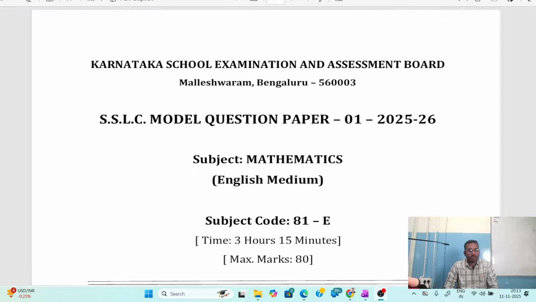So today we are going to continue with the chapter. Today we are going to continue with the SSLC Model Question Paper number 1 Solutions for Karnataka State Board.